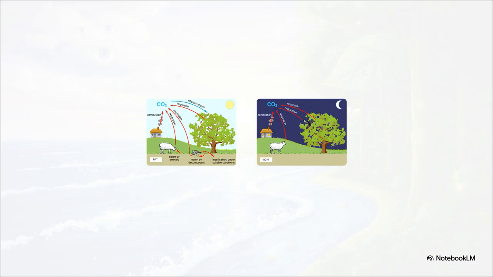Now, this exact same 24-hour clock applies to the carbon cycle too. Think of daylight as a literal switch for carbon flows. During the day, the biosphere is glowing green. Plants are actively photosynthesizing, driving a massive net flow of carbon dioxide out of the atmosphere and into the vegetation. But when night falls, that switch flips off. Plant respiration takes over, reversing the whole process and breathing CO2 right back out into the air.